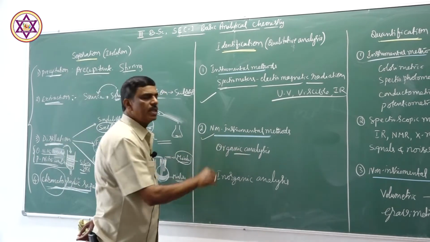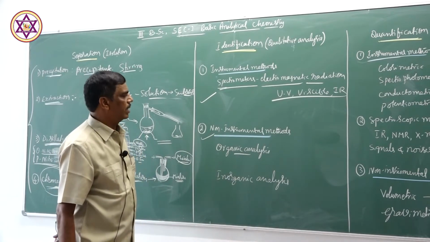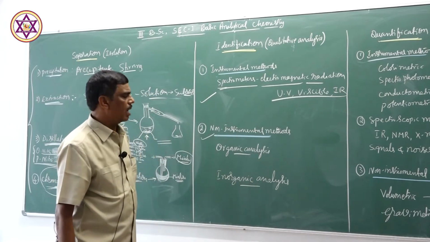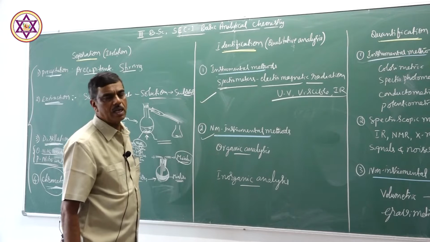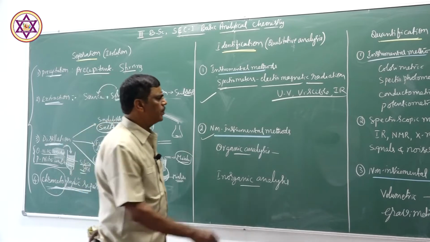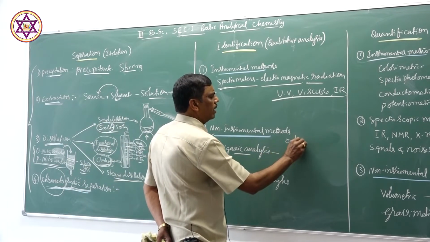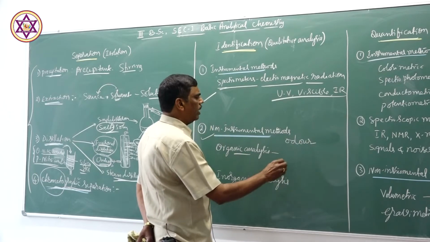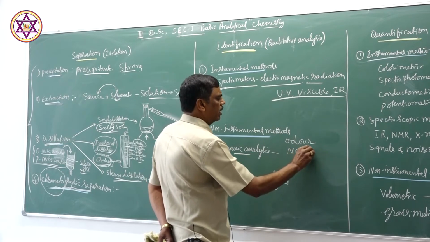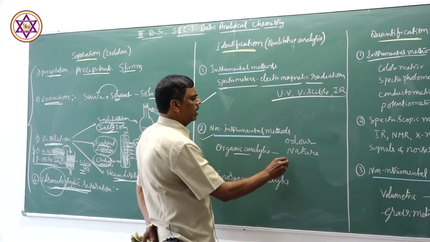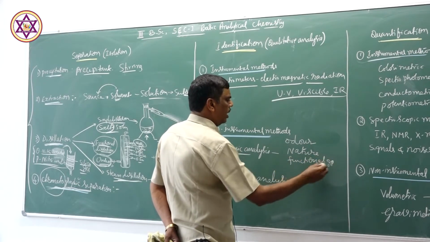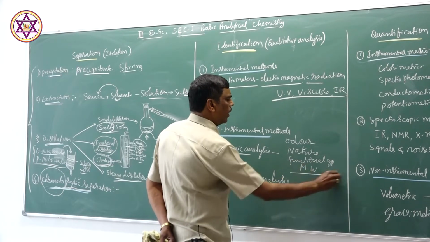If the substance is organic in nature, we identify it by organic analysis. If it is of inorganic nature, metal ions or complexes, we use inorganic analysis. In organic analysis, we use different steps, depending upon their odor, their nature, the functional group, and their molecular weight.